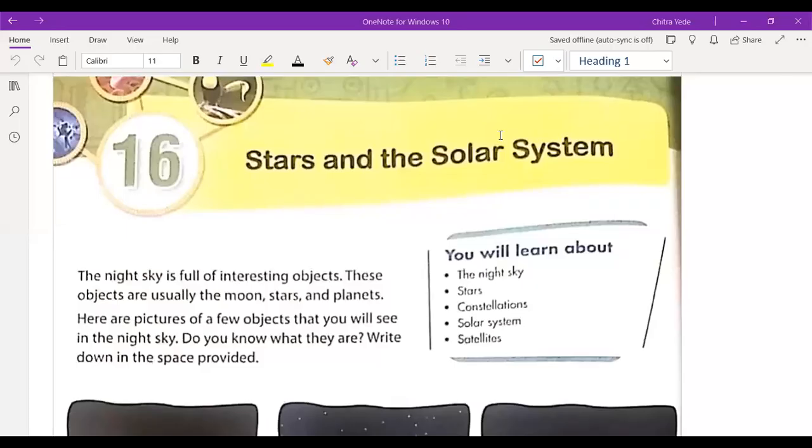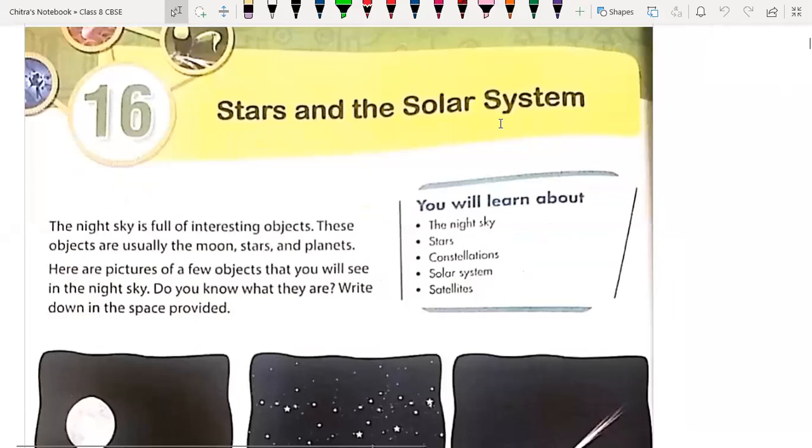We are going to start a new chapter, which is Stars and the Solar System, and it is going to be very important. You know why? Because we are learning about our solar system. Okay, we are learning about our solar system.